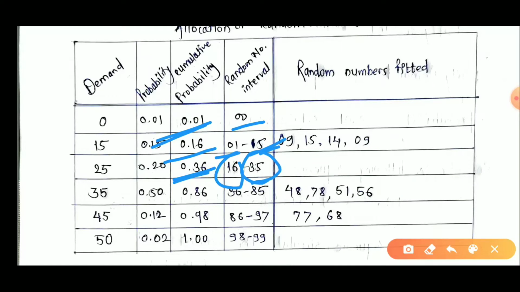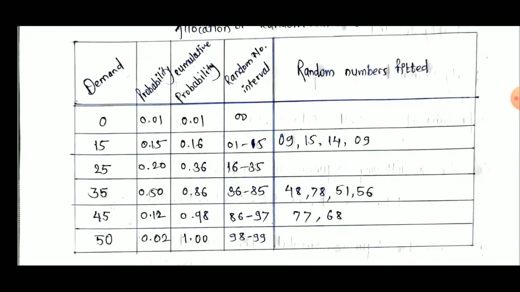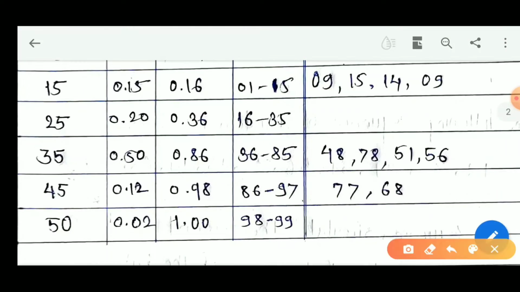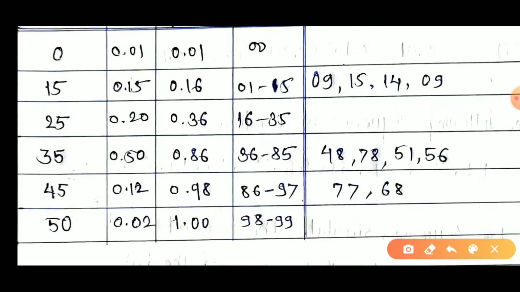And how does 16 come? Already 15 numbers are allocated above, hence we start from 16. Similarly, here it is 86%, means 86 minus 1 is 85, and starting from 36. Why? 35 numbers are already allocated to the above cells.